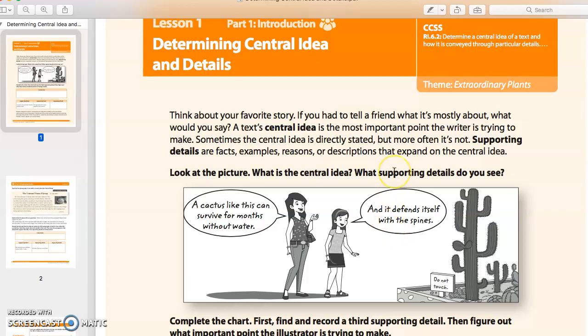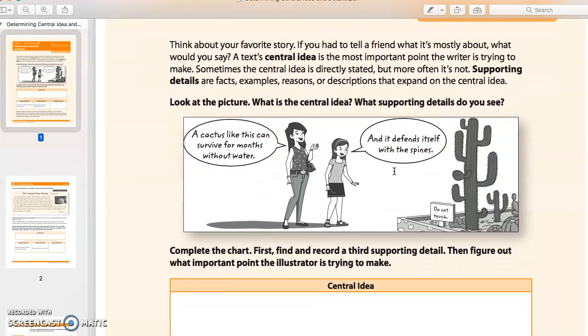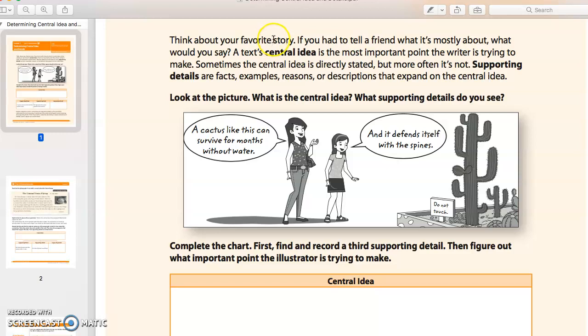Okay, so for 6th grade, we're determining the central idea and details. It's talking about stories, and it's really teaching you about what the central idea is. A lot of times when we're telling a story, we're just giving all these facts, and it's about what is your main point in telling this story.